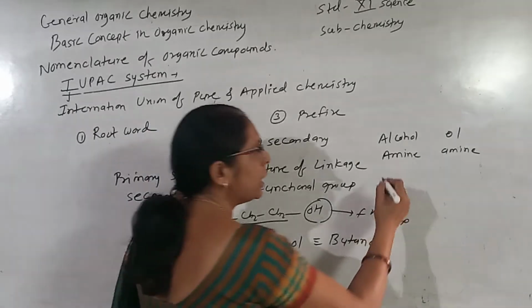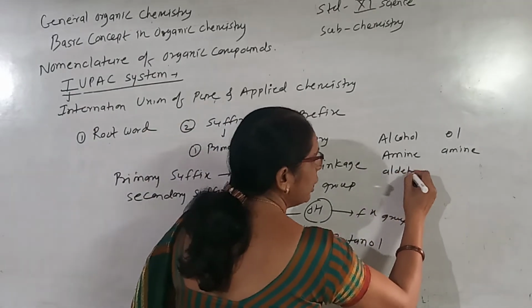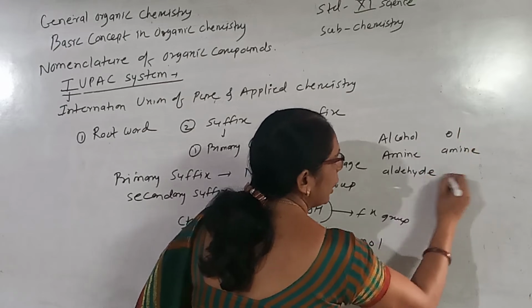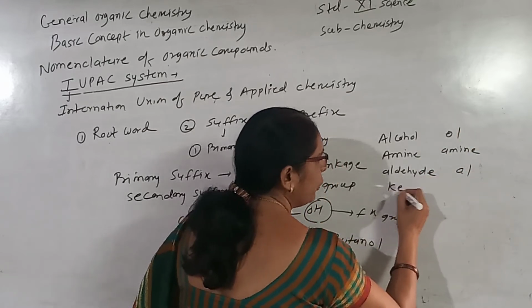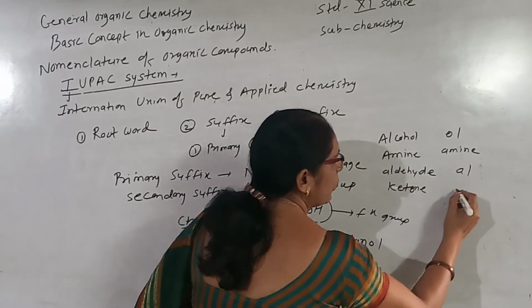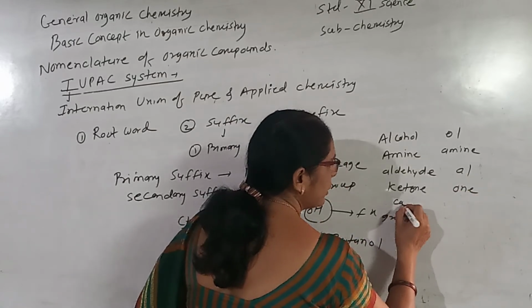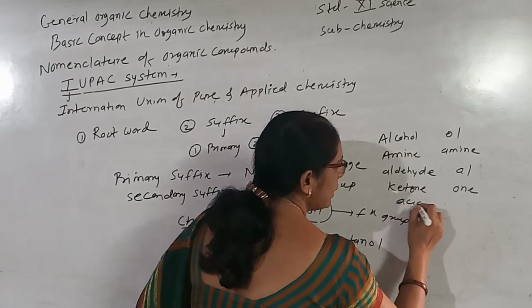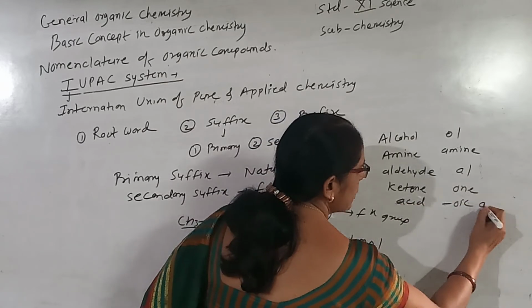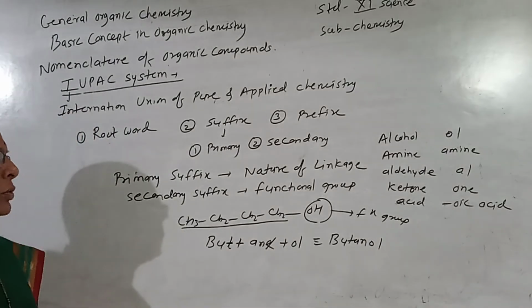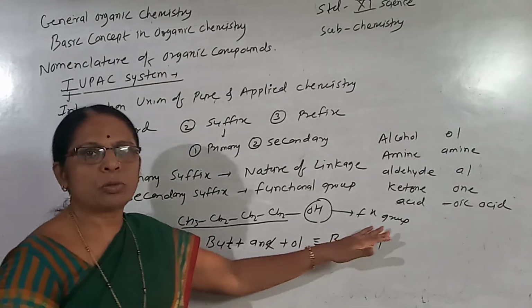In the case of the aldehyde, we use AL. In the case of the ketone, we use ONE. In the case of carboxylic acids, we use OIC acid. So these are the various types of secondary suffix we use depending upon the functional group that is there.